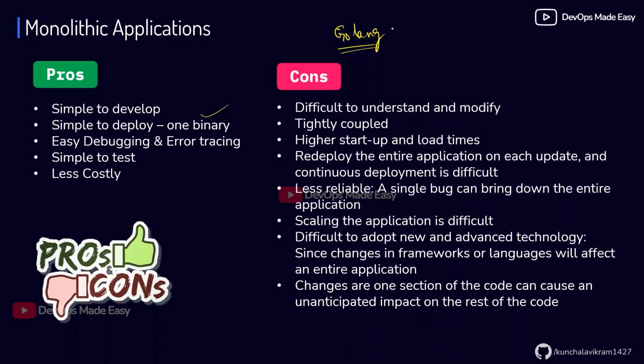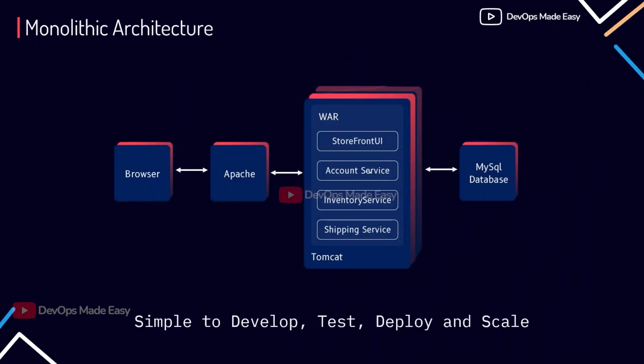Let's say you have made a small change to the shipping logic, so you improve that logic or fix some bugs. In this case, you have to redeploy your complete application because your complete application is inside a single war file or artifact. Scaling also becomes difficult because individually we cannot scale a service.